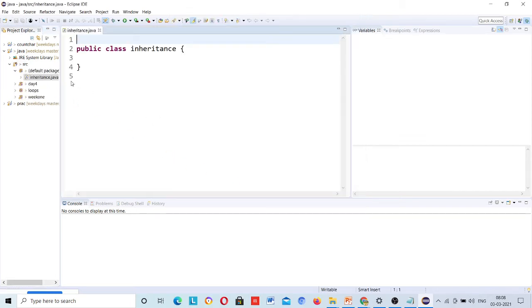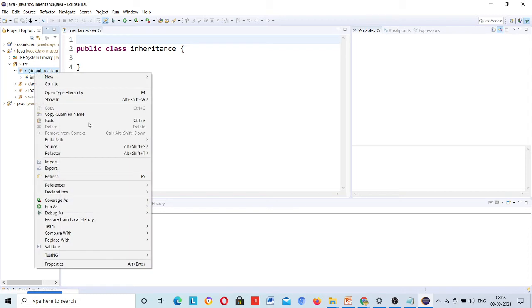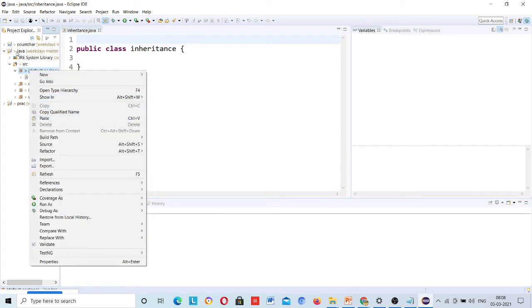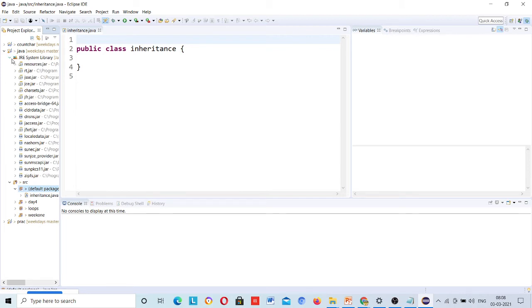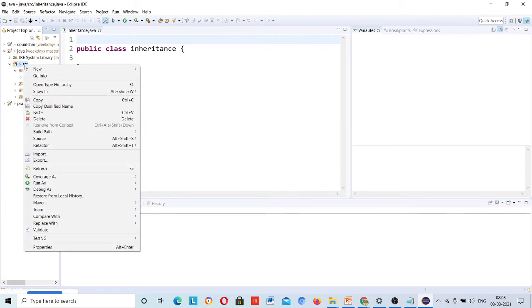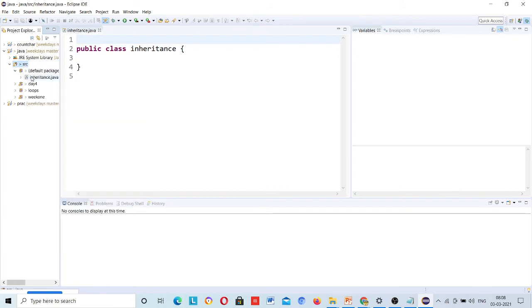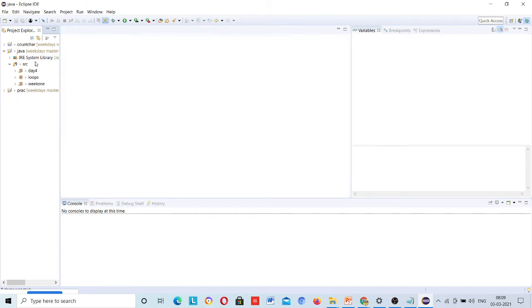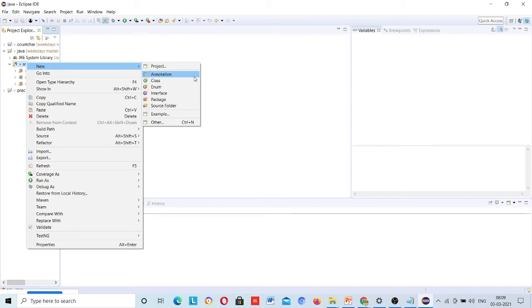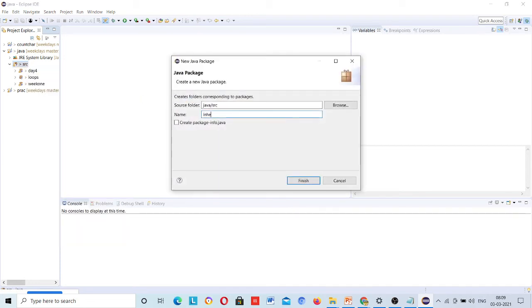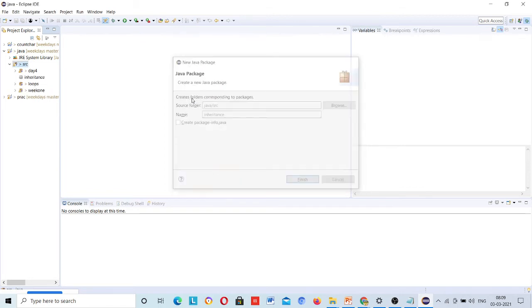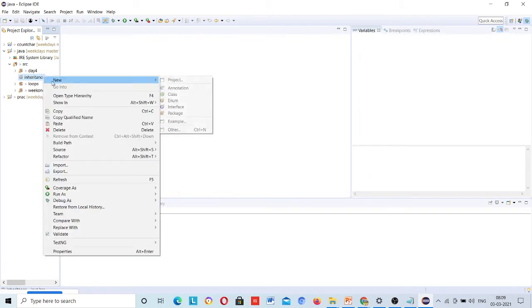Let's delete this. Need to create a package inheritance, and here